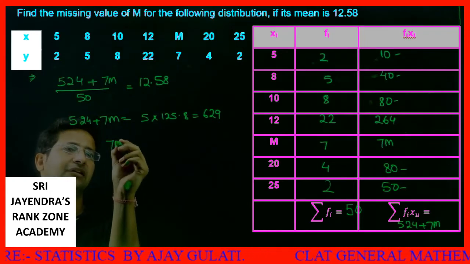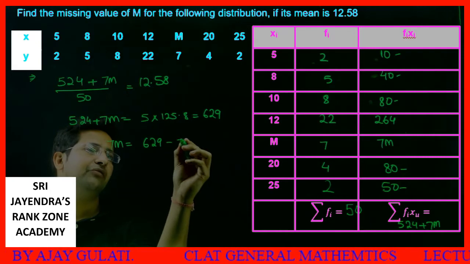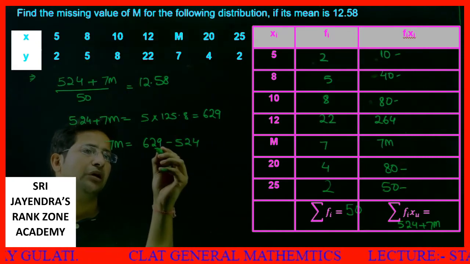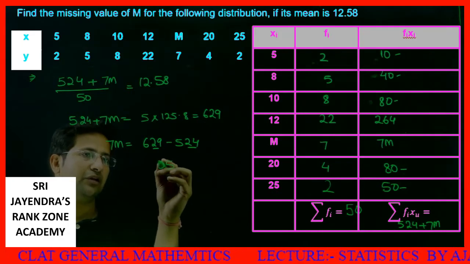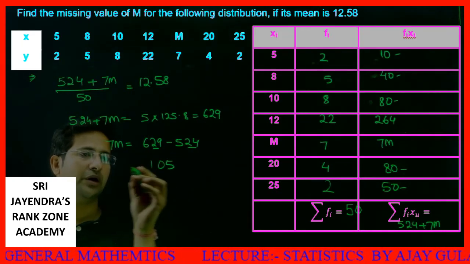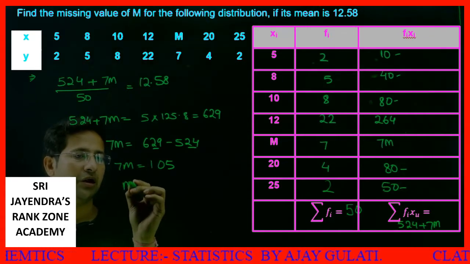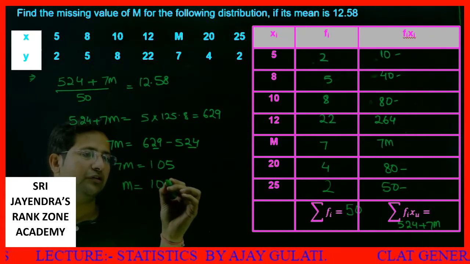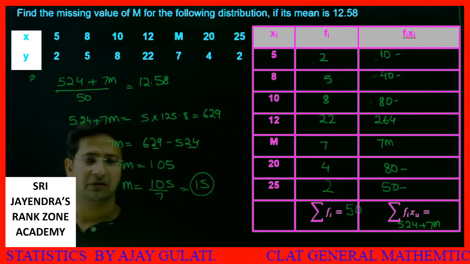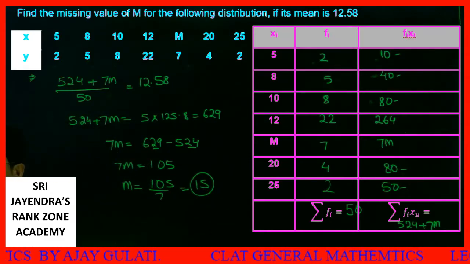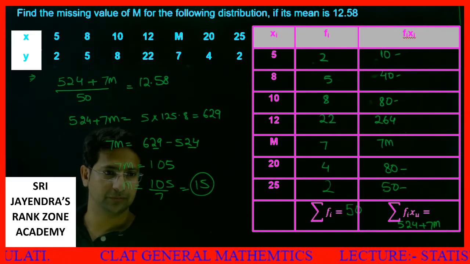From here I can say 7m is equal to 629 minus 524, so 7m is equal to 105, and m will be 105 divided by 7. That easily gives me a value of 15. You have got your answer. I hope it makes sense and it must be clear to all of you.